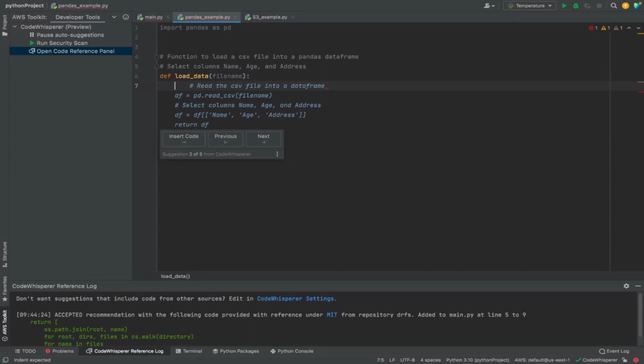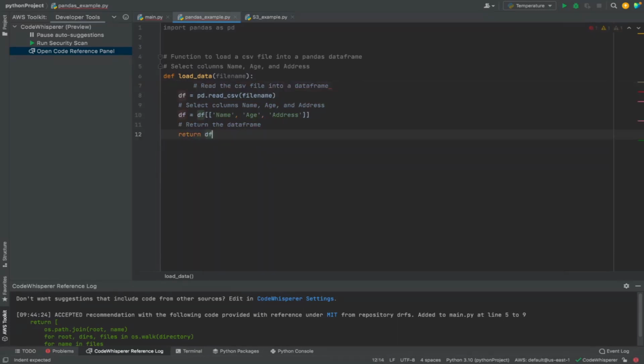There are 5 recommendations available to choose from. Let's see. All of them are pretty similar except for some stylistic changes in how the comments are written. So let's say I like the fourth one the best because it matches how I would write a comment. And with that, you now have the function ready. If you had typed this code, it might have taken you a few minutes, but within a couple of seconds you already have the code ready for you.